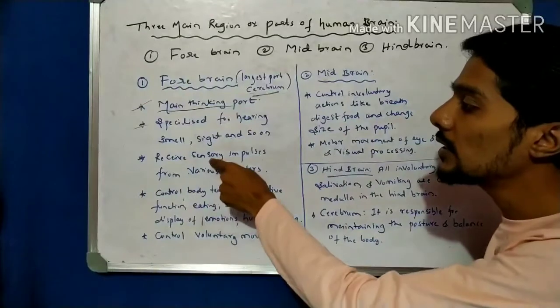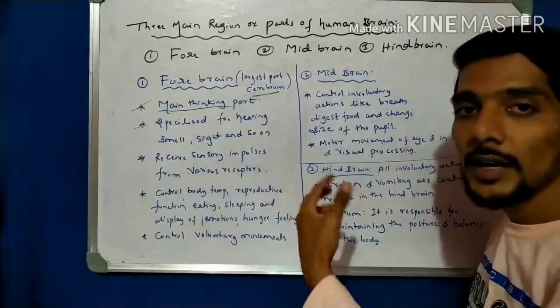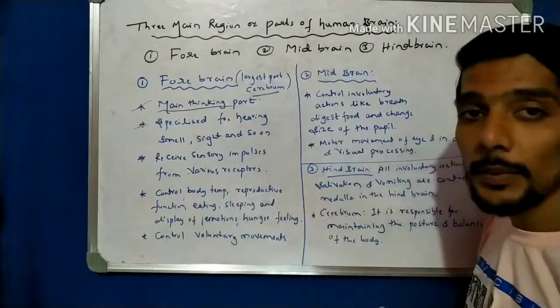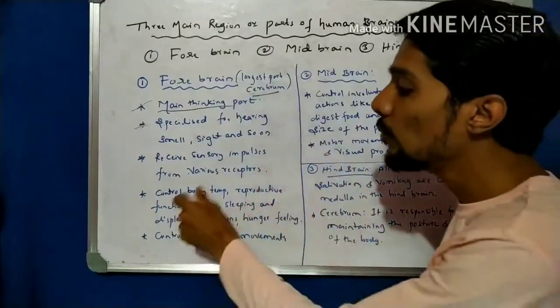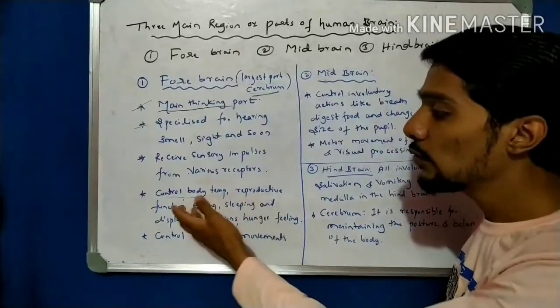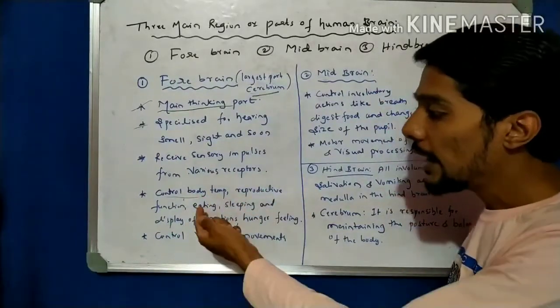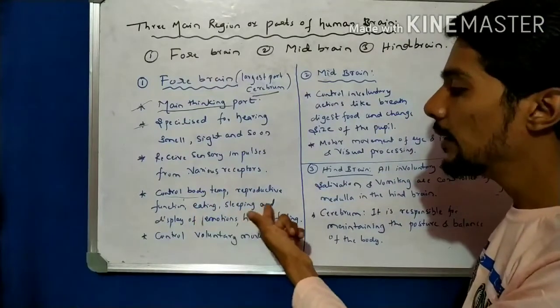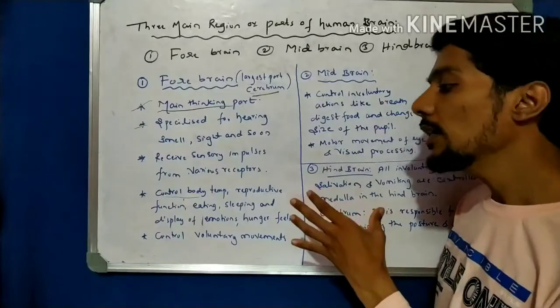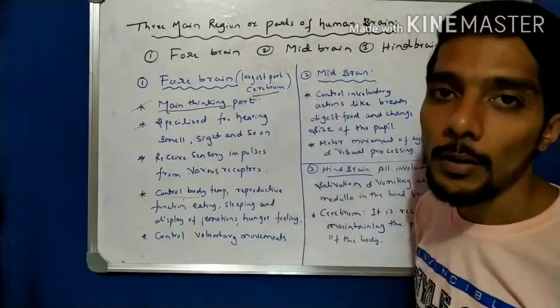Okay, so they receive the sensory impulses from the various receptors. Then the forebrain centrally controls the body temperature. Then reproductive function, that is puberty, and eating, sleeping, and display of the emotions, hunger and feeling. All these are controlled by the forebrain.